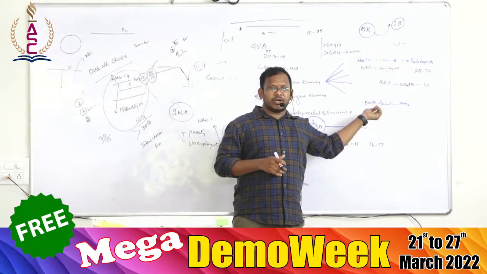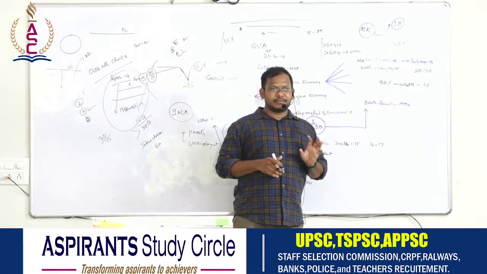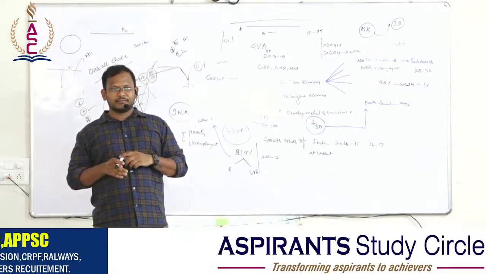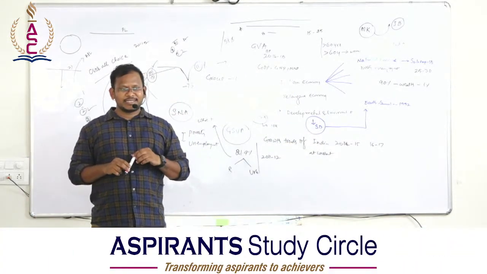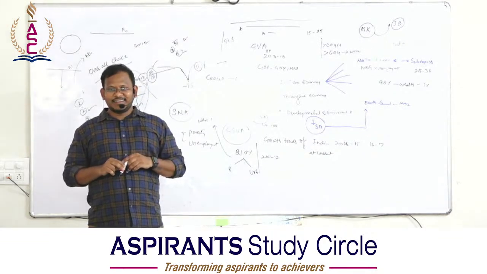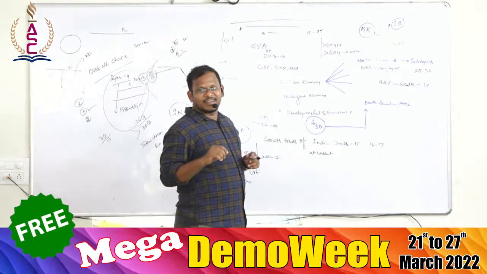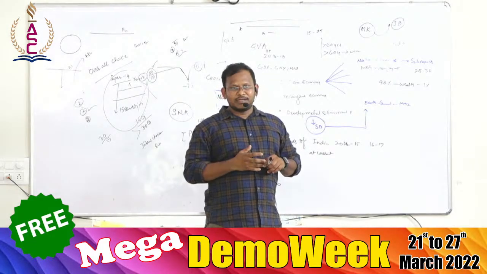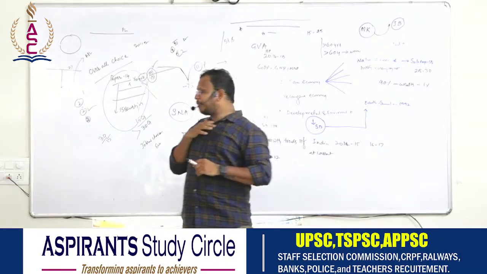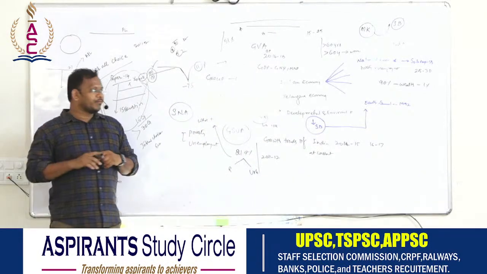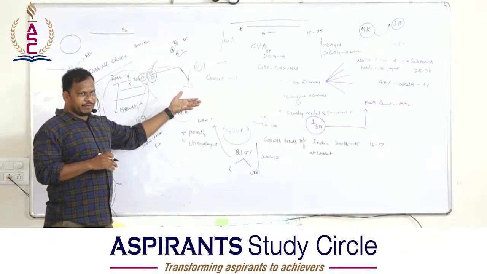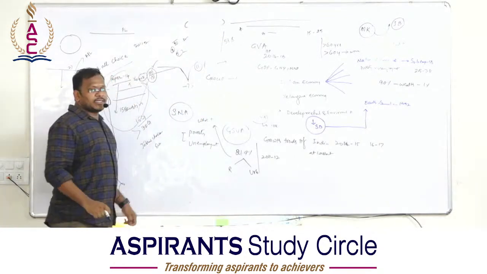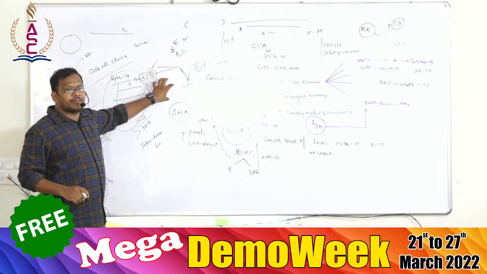Now there is another chapter called unemployment. What is unemployment? Unemployment has deeper levels of definition, and it has some characteristics, such as which age should be considered.